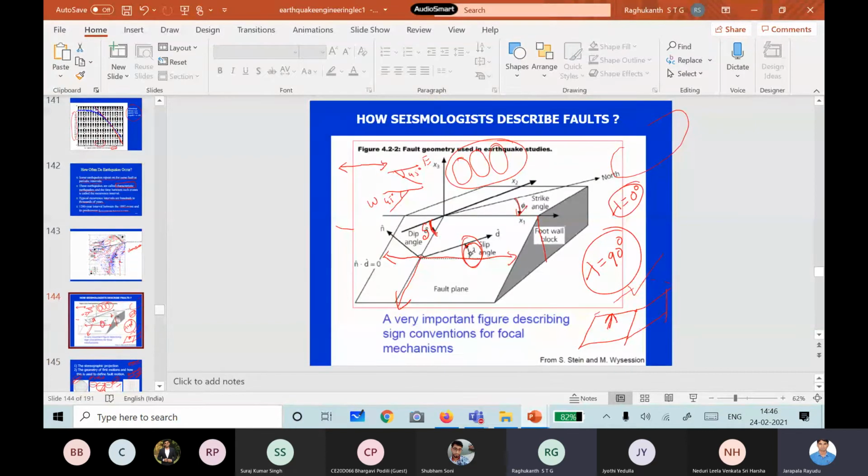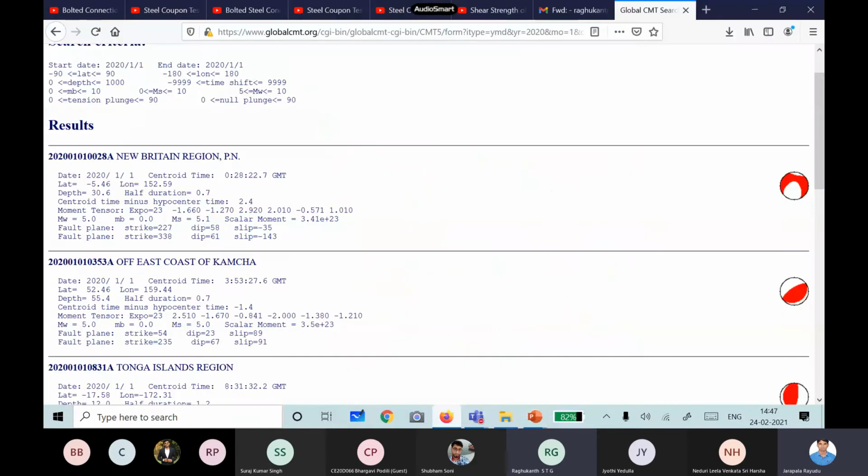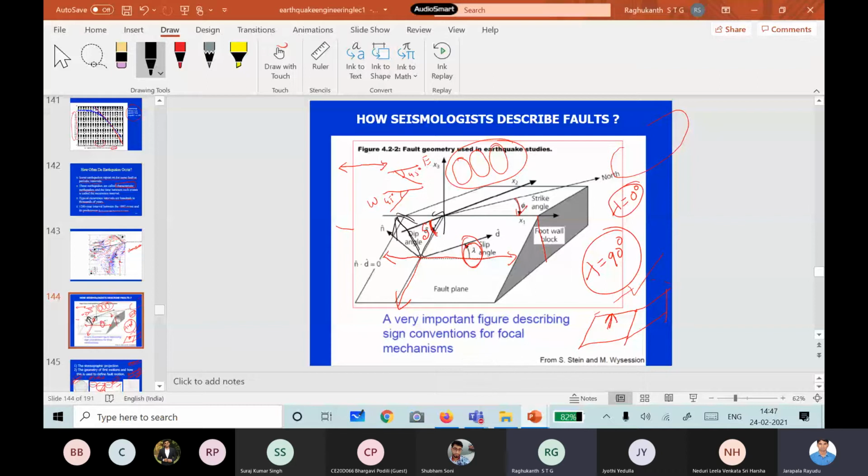So 143 means where will it come? Lambda. This is 90 degrees. So now 90 degrees is here, and 143 means somewhere here. Here it's minus 143, so you have to go in the other direction. It will be something like this. So what type of fault is it? Now you can easily identify from this. The slip is minus 143 or minus 35 for the other plane. Using the sign convention, minus 35 means it will be like this, and 143 also will be almost like this. So what type of fault is it? Tell me. It has a strike slip plus normal component.